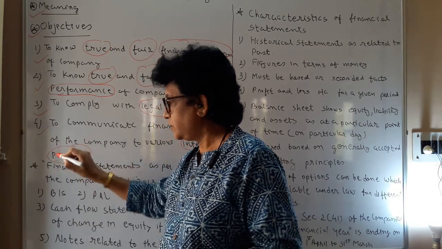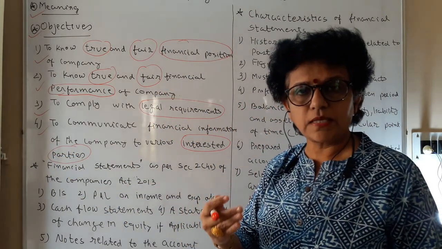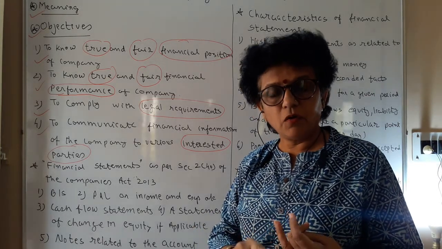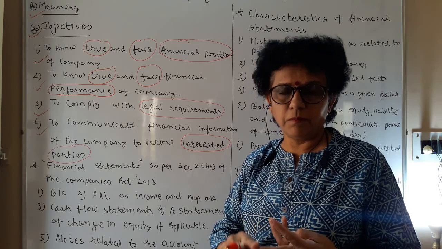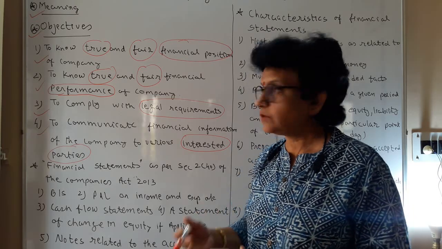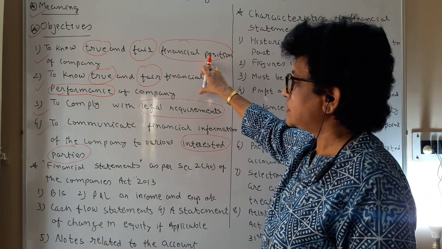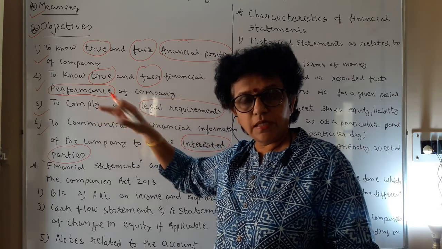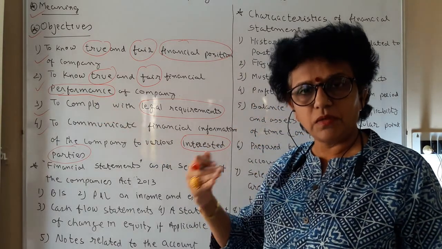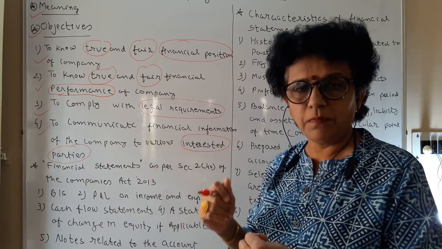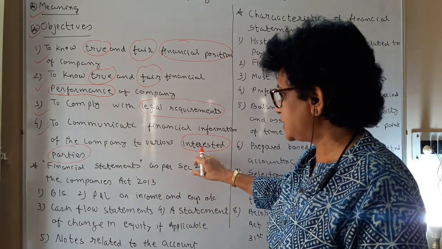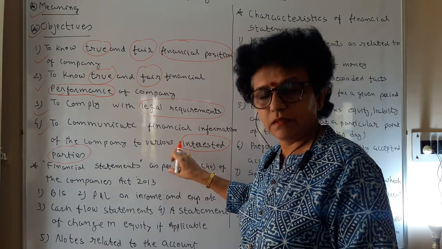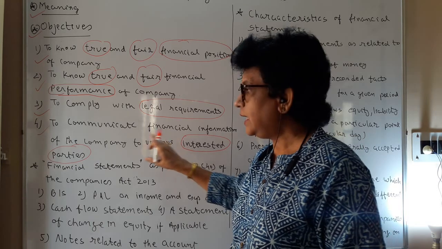In class 11, you remember we have learned all the stakeholders: the investors, the creditors, the government, the competitors, the management, the employees. All are interested to know what the financial position of a company is, what the performance of a company is. We are working in this organization, is it worth continuing, or should I leave the job and go to another place? Even the employees are interested. So employees, creditors, competitors, investors, lenders, the owners, the management, all are interested.